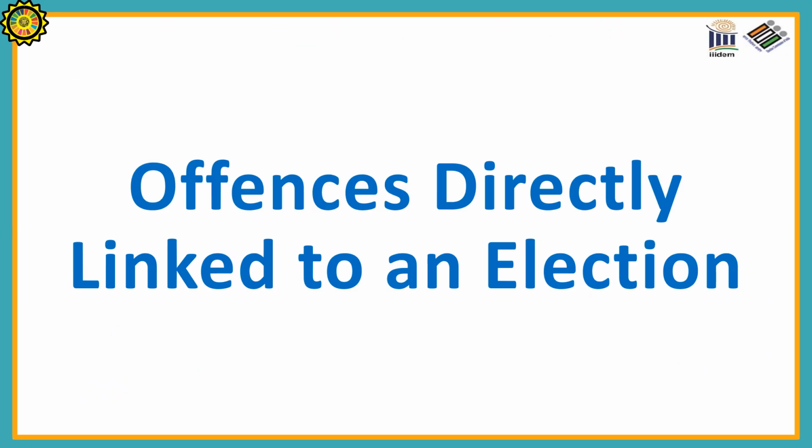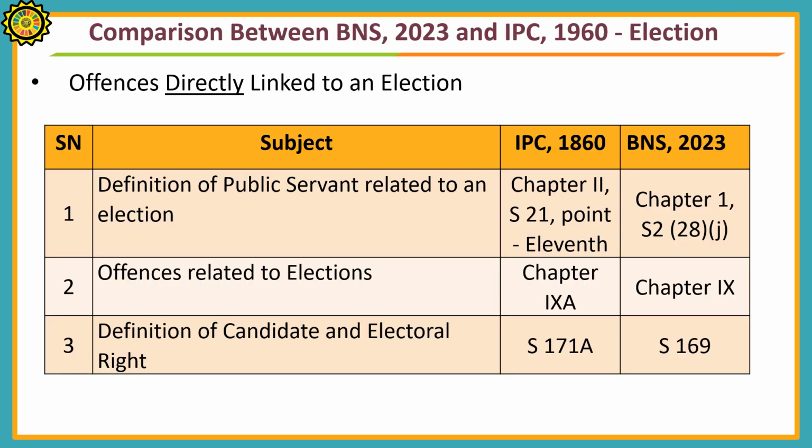Now we will see offences directly linked to an election. Definition of public servant related to an election was described in Chapter 2, Section 21.11 of IPC. Now it is described in Chapter 1, Section 2, Subsection 28J of BNS. Offences related to elections were described in Chapter 9A of IPC. Now it is described in Chapter 9 of BNS.